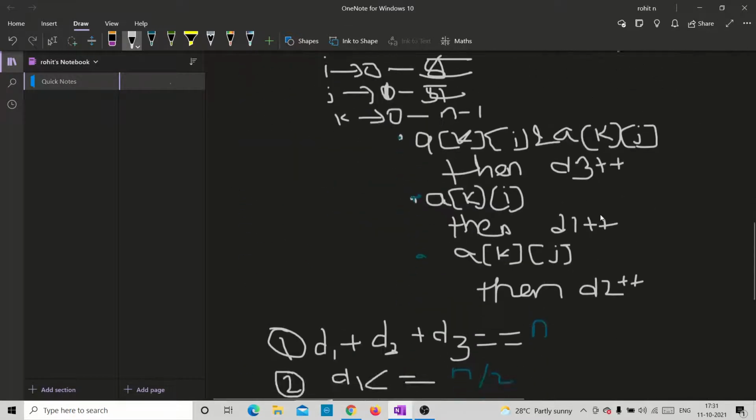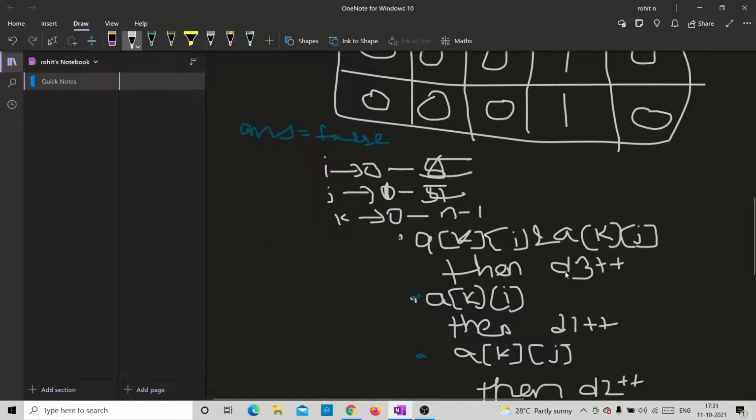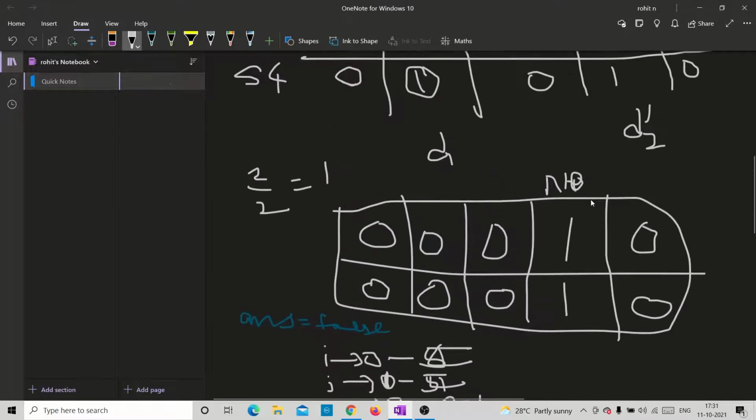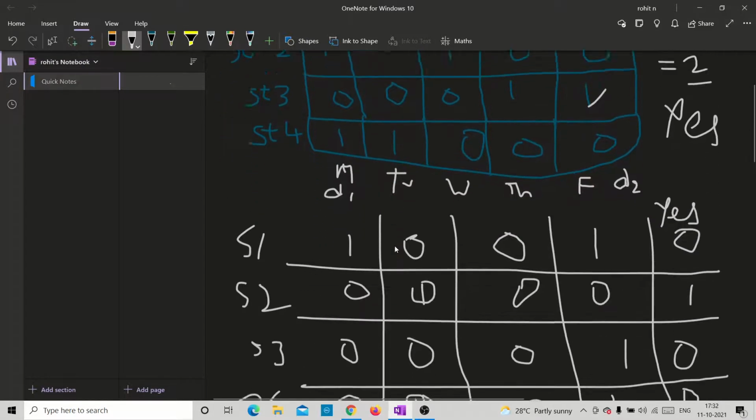In this case, if A[k][i] and A[k][j] are both there, then we take a variable called d3 and increment it. That means there's a possibility in the loop that when we compare i and j, if both are there, d3 is going to increment.